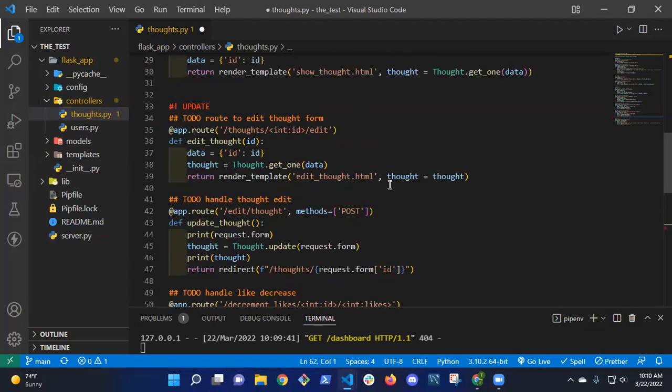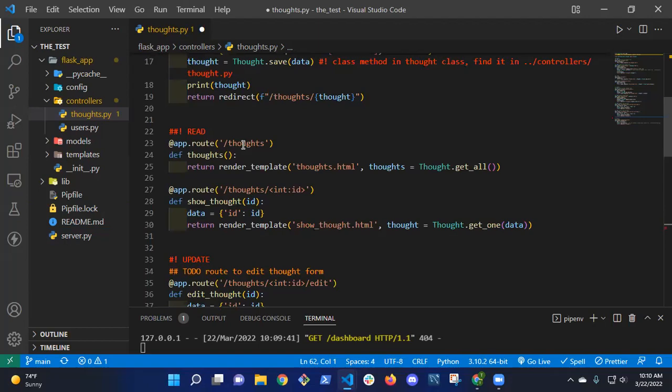And do I have, I don't even have it, do I? Oh no, wait, there it is. So thoughts is right there. Should be rendering the template thoughts, thought.get all. So let's see. Oh, it's because I called it dashboard.